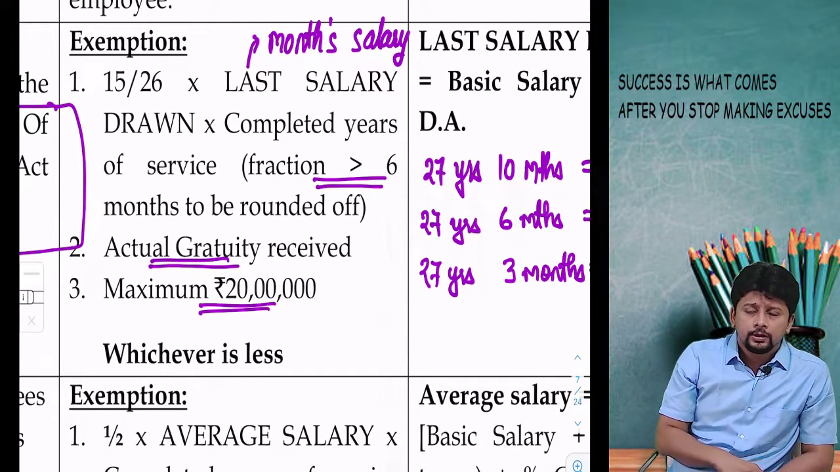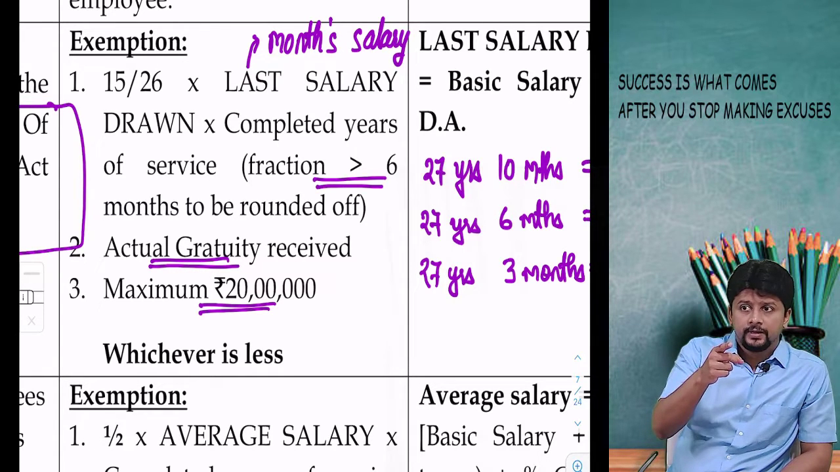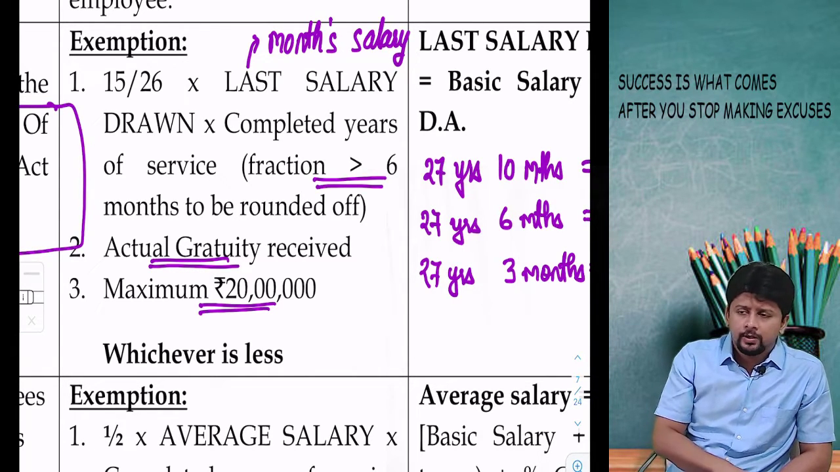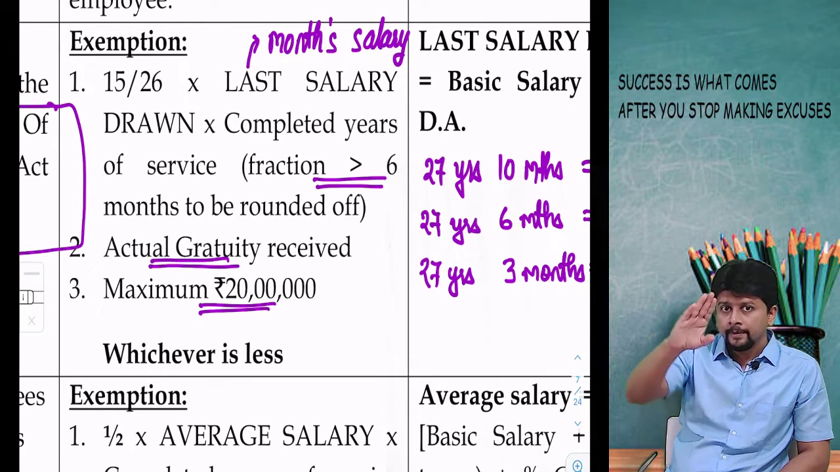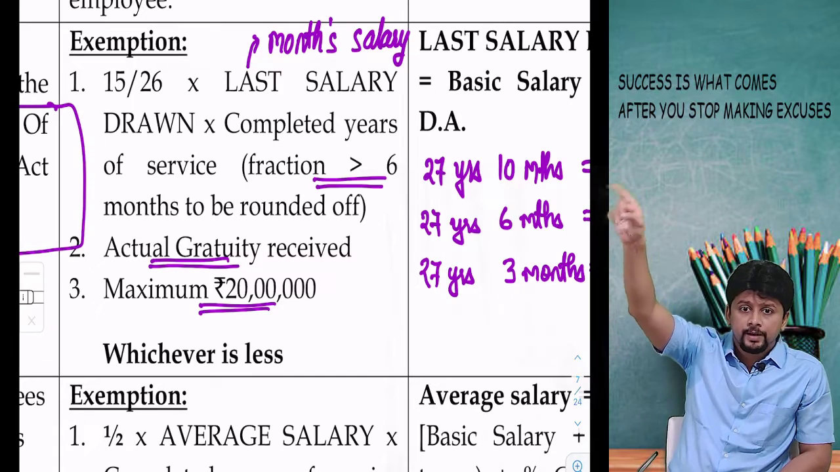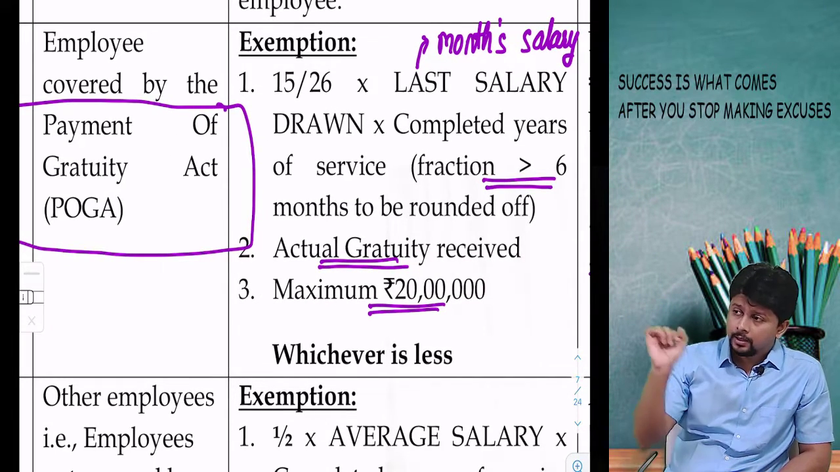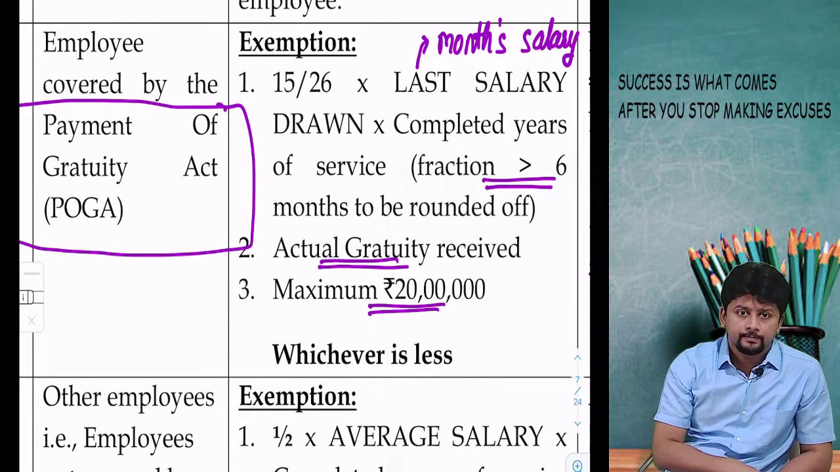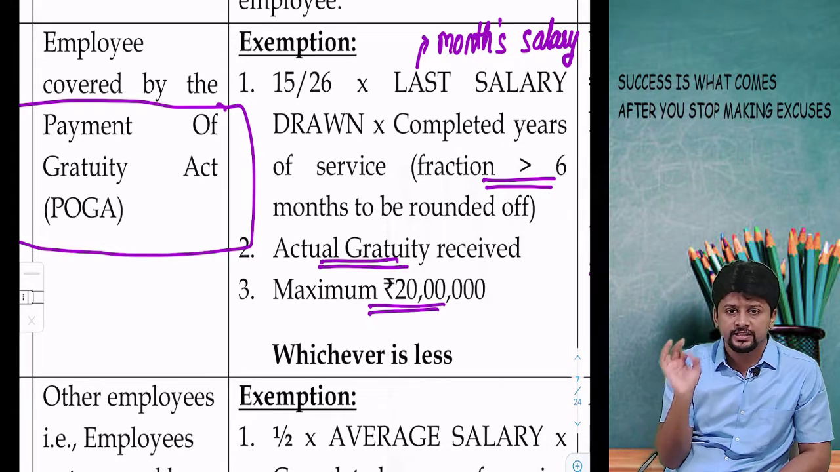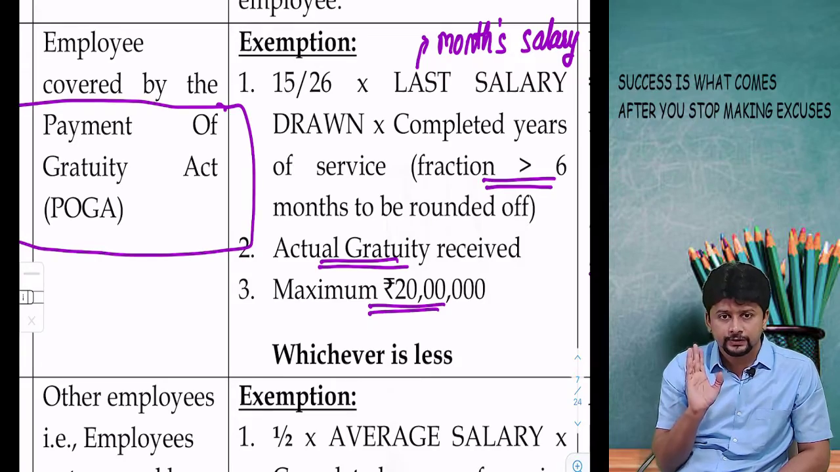To tell you the truth, it's not a mathematical thing. This 15 by 26, I'm sure many of you might be knowing this. This 15 by 26 point number 1 is actually the formula used in Payment of Gratuity Act. My employee is covered by Payment of Gratuity Act. Income Tax Act has just adopted that formula and put it up in the exemption. So point 1, 15 by 26 into last salary drawn into completed years of service. Actual amount, maximum 20 lakhs, whichever is less.